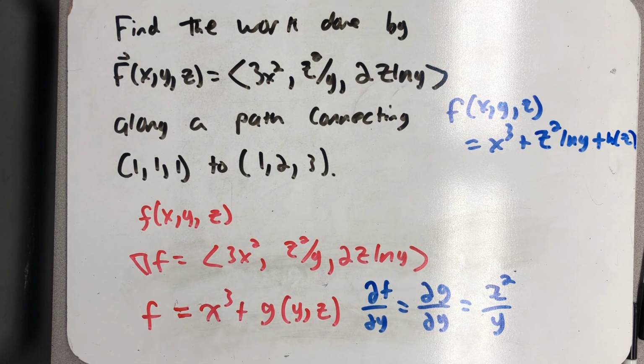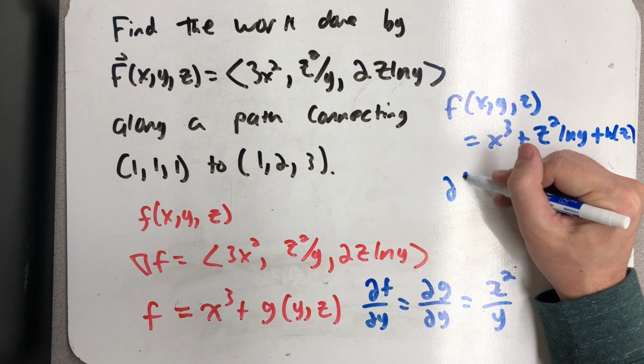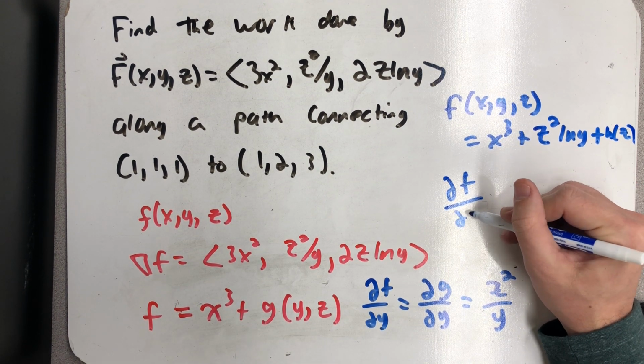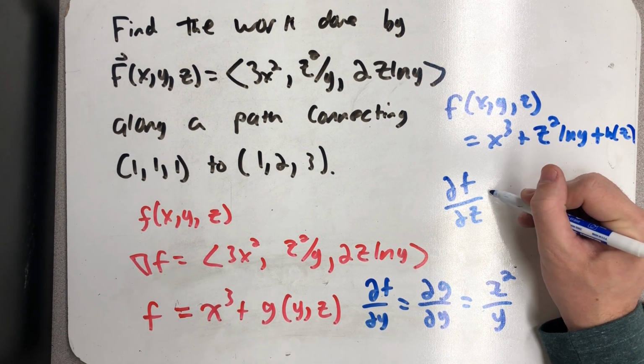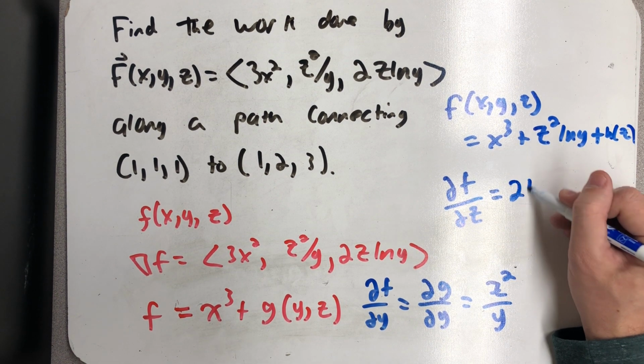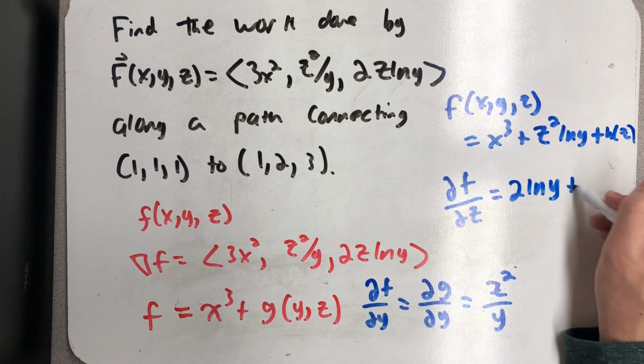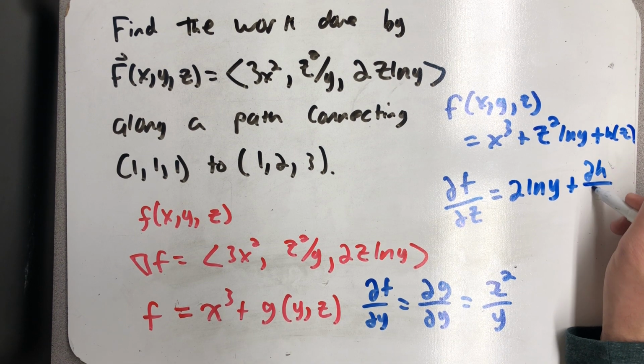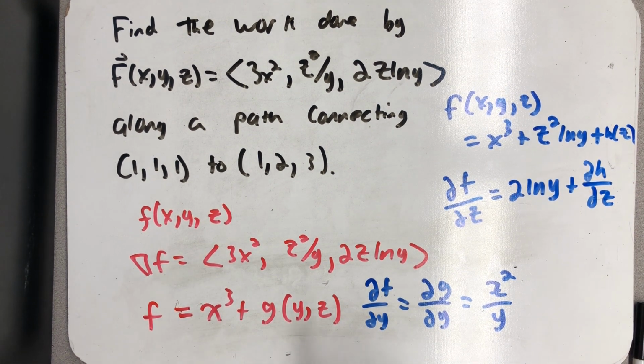All right, well now I take a partial with respect to z of this candidate potential function, and this part would go away. This part would give me 2z natural log of y, and then I have the partial of h with respect to z, or just the derivative of h with respect to z, because it's just got the one variable.